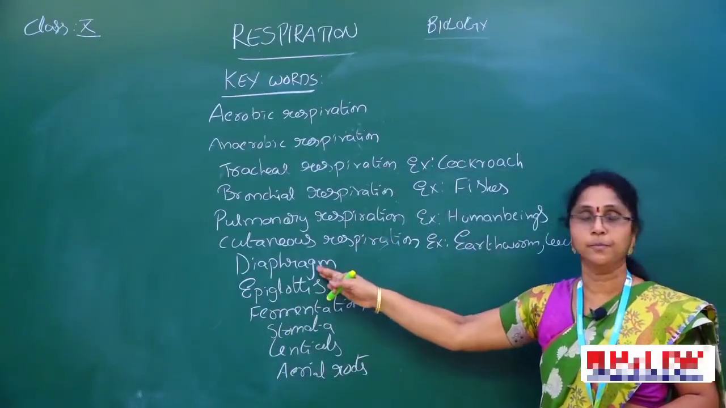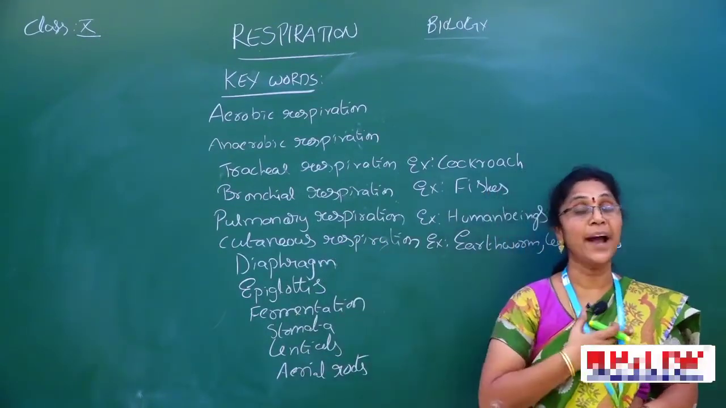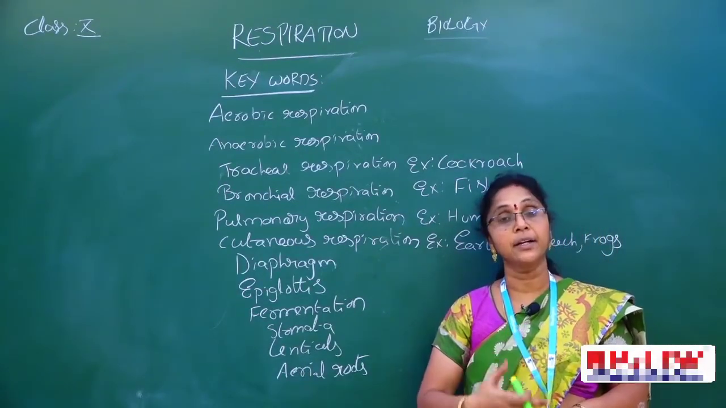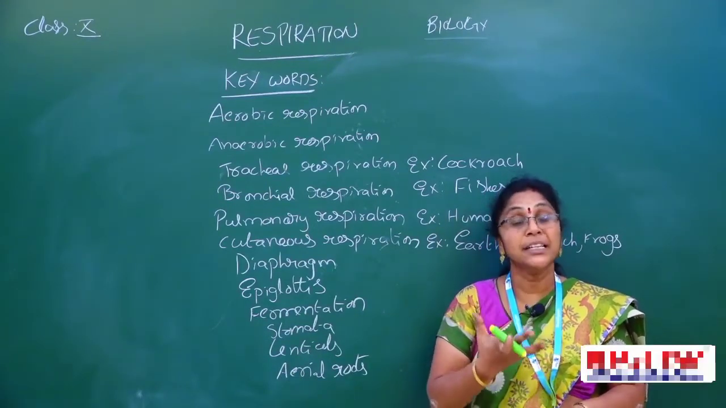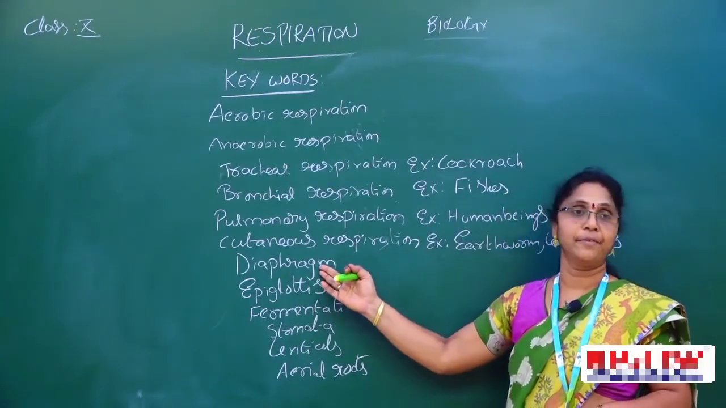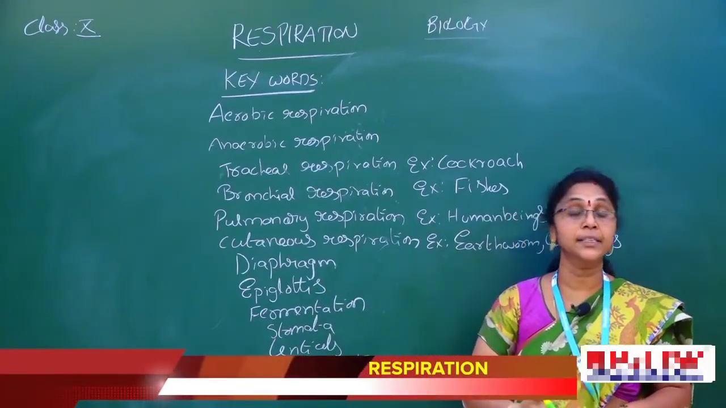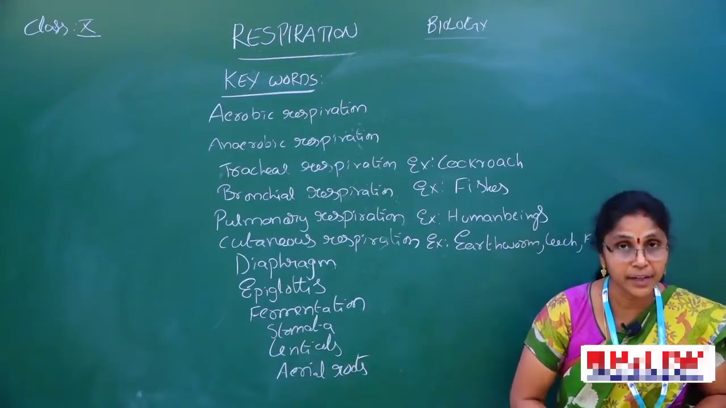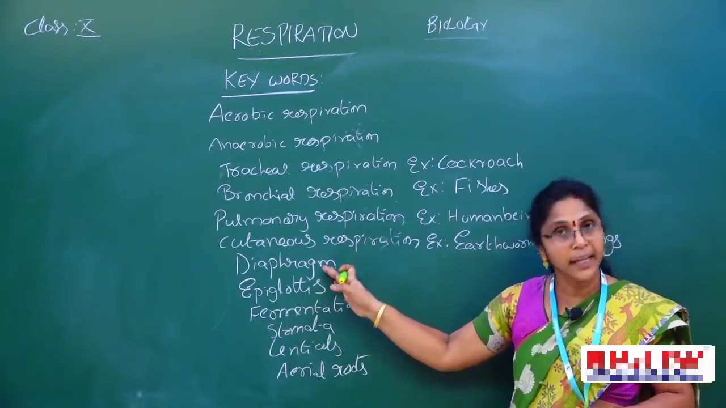Next, what is the diaphragm? Children, look at this, the diaphragm. You know that our body is divided here. The upper part is the chest cavity or thoracic cavity, and this is the abdominal cavity. These two are divided by a muscular partition-like structure called the diaphragm. It divides our body into the upper chest cavity or thoracic cavity and the lower abdominal cavity. This plays one of the main roles in the breathing process.